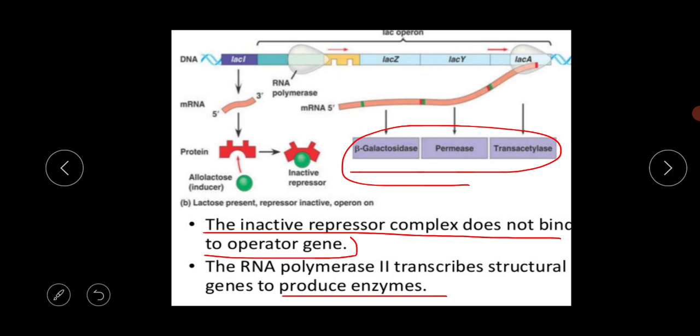So go through these portions properly, because from this video we came to know what the meaning of the operon concept is, who discovered it, why it's called the operon concept, and the parts of the operon: the structural genes, the promoter, the operator, and the regulatory gene.